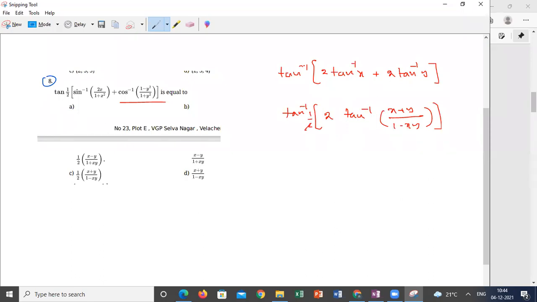Into half, so the 2 cancels. So what is the final? x plus y by 1 minus xy. This is tan, not tan inverse. So x plus y by 1 minus xy. Option is D.